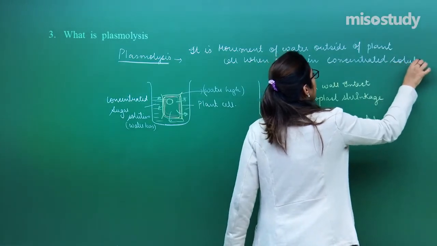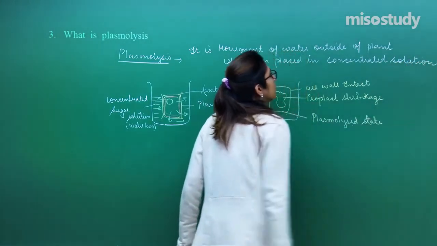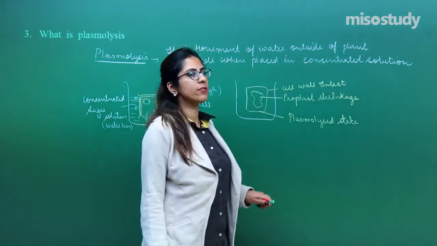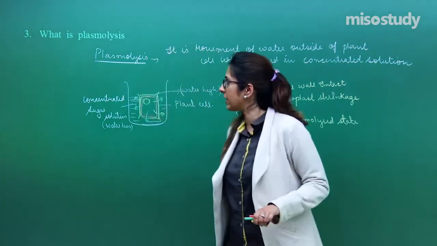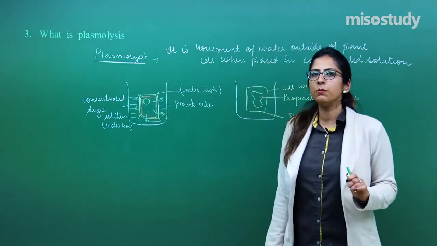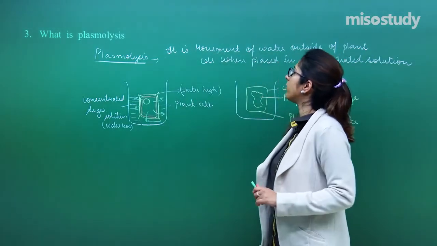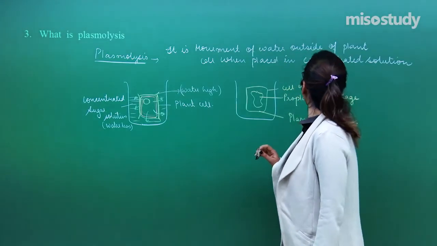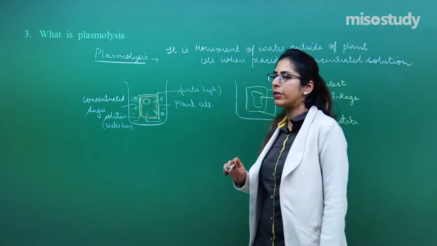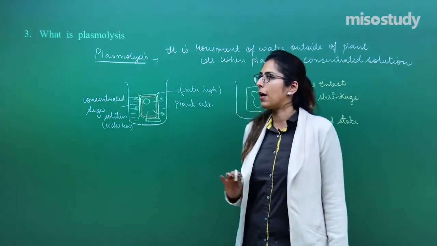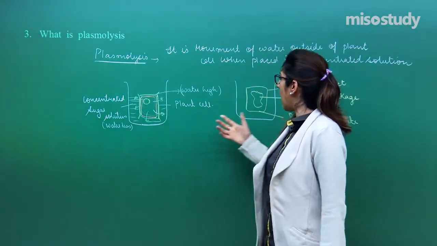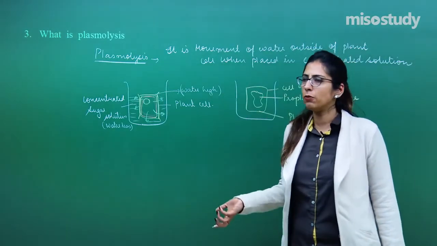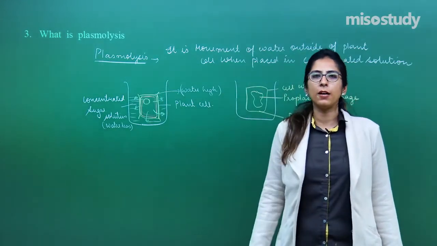That means a hypertonic solution. This is called plasmolysis, and the state which arises is called a plasmolyzed state. Right? So if a question comes, what is plasmolysis, you have to define that it is the movement of water outside of the plant cell when placed in a concentrated solution. This is just a demonstration of how I can explain it to give you a better idea of plasmolysis.